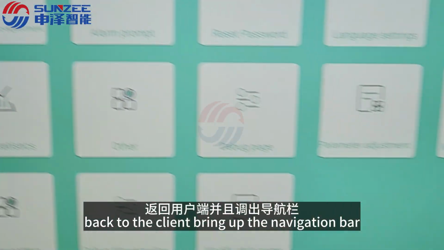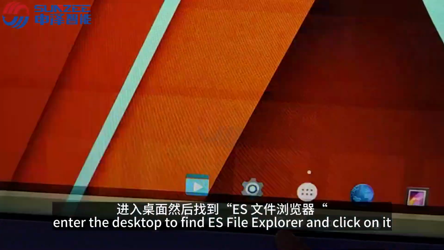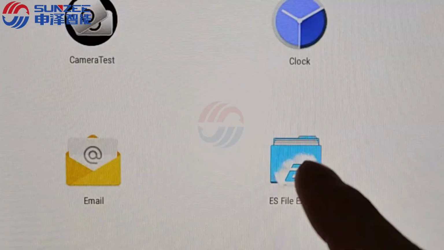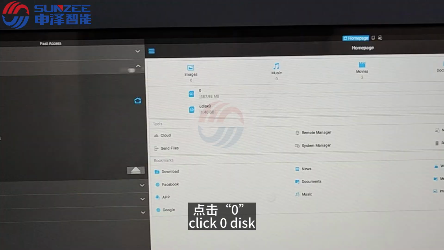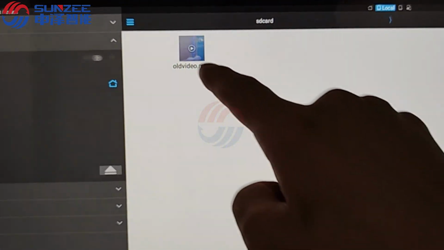Back to the client, bring up the navigation bar. Enter the desktop, find S-File Explorer and click on it. After entering, click Local on the left, click Homepage. Click Zero Disk. Enter Add and ADB to delete the video in it.